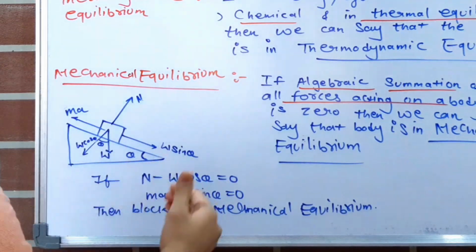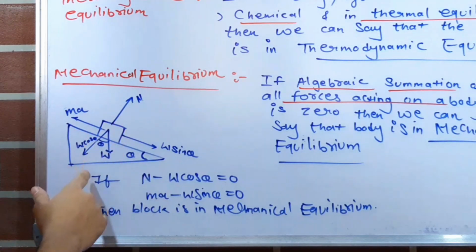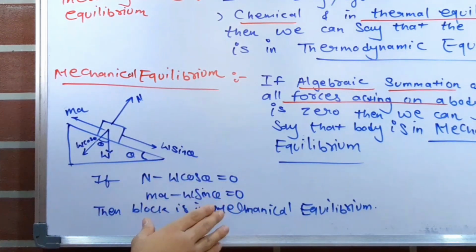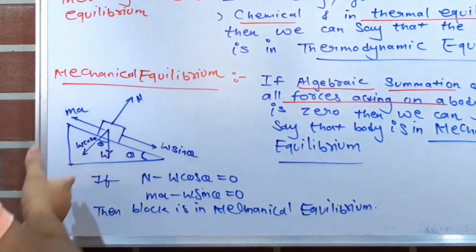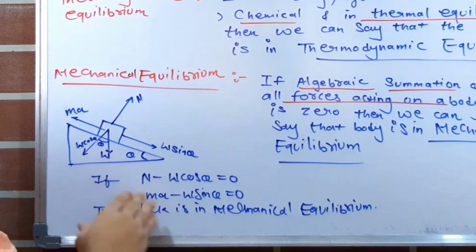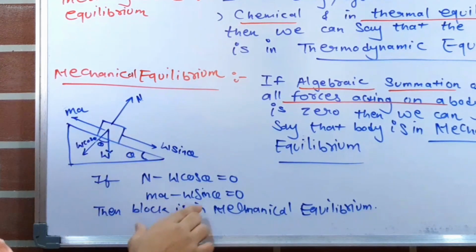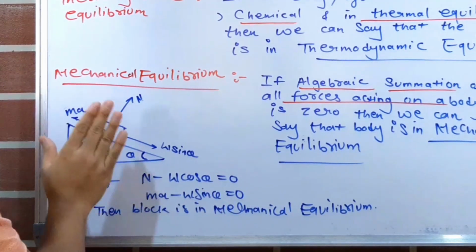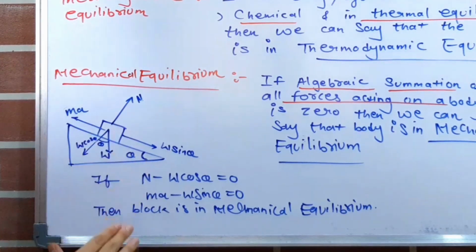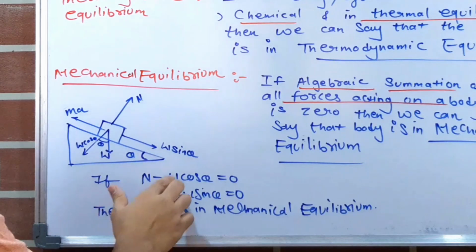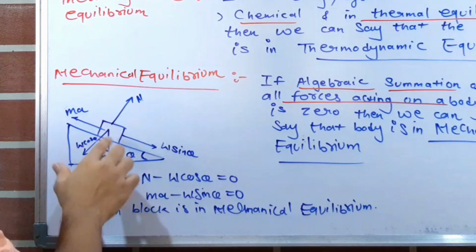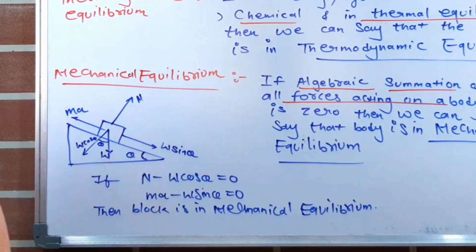Now if N minus W cos theta equals 0, then we can say the block is in equilibrium in the y direction. If MA minus W sin theta equals 0, then the block is in equilibrium in the x direction, meaning the block is not moving and stays at the same position. Combined, if N minus W cos theta equals 0 and MA minus W sin theta equals 0, then the block is in mechanical equilibrium and is not moving anywhere.